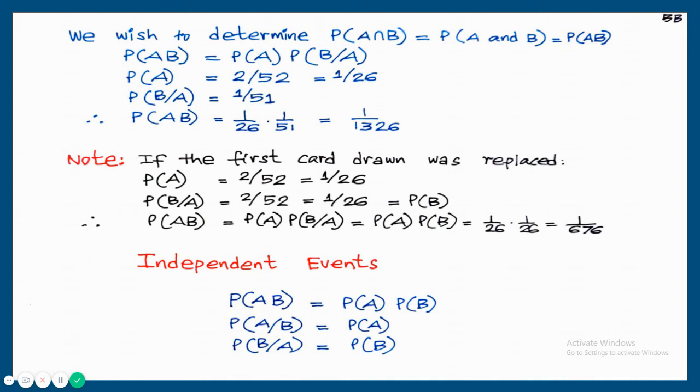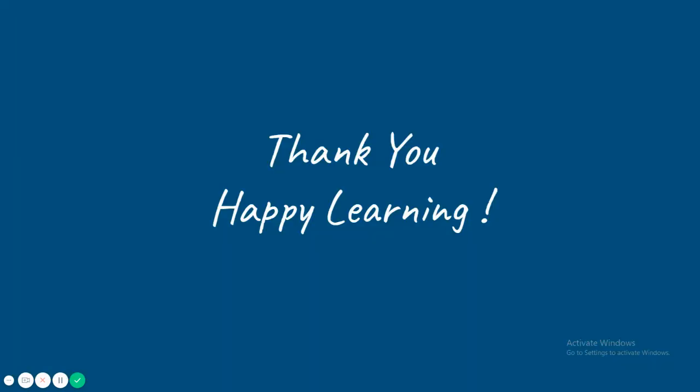Here I define what independent events are. If probability of AB is equal to probability of A into probability of B, A and B are independent events. That is exactly the second case. First experiment and second experiment are independent. So probability of AB can be calculated from probability of A and probability of B. For independent events, probability of A given B is equal to probability of A. Similarly, probability of B given A is equal to probability of B. Thank you.